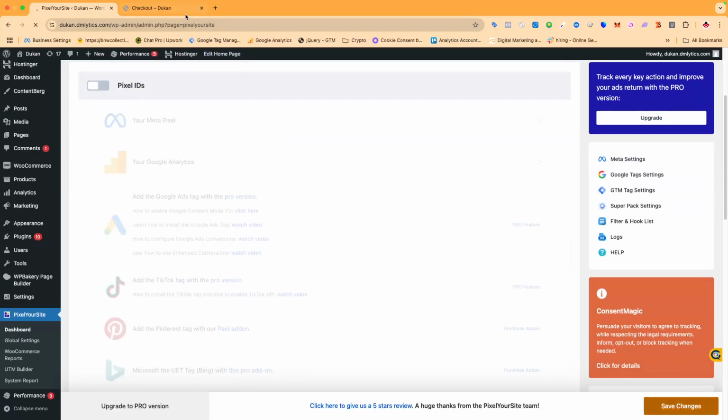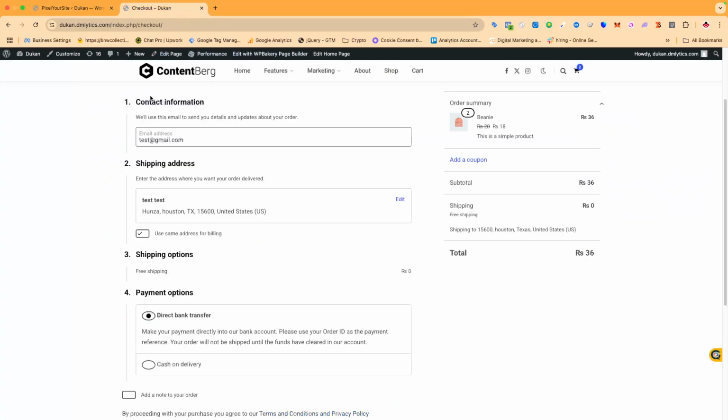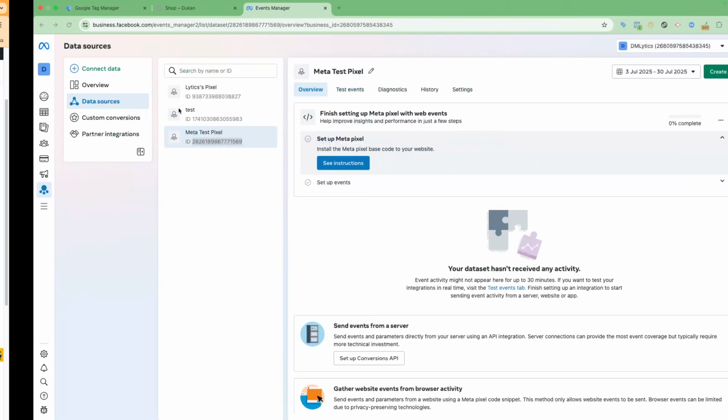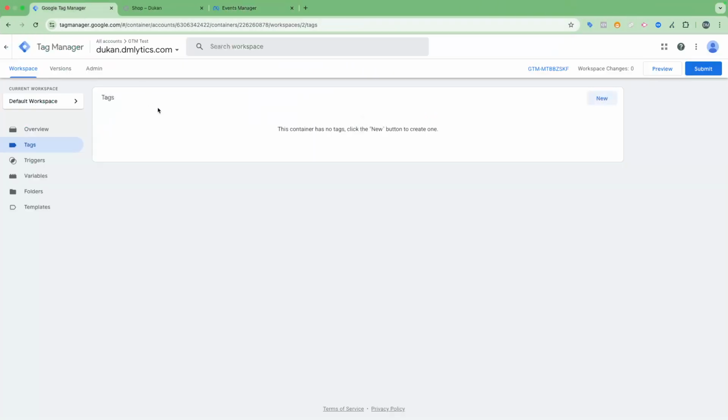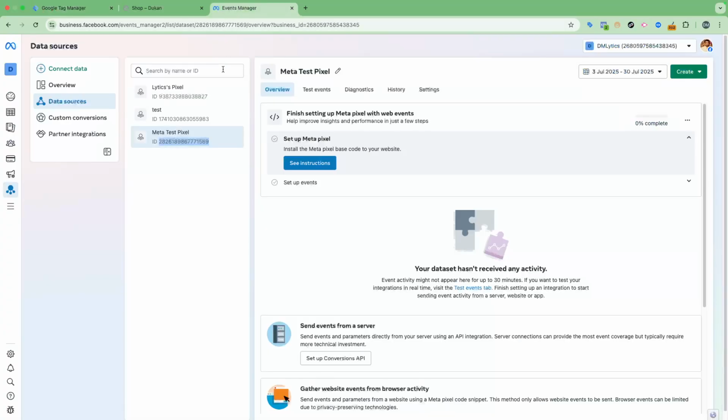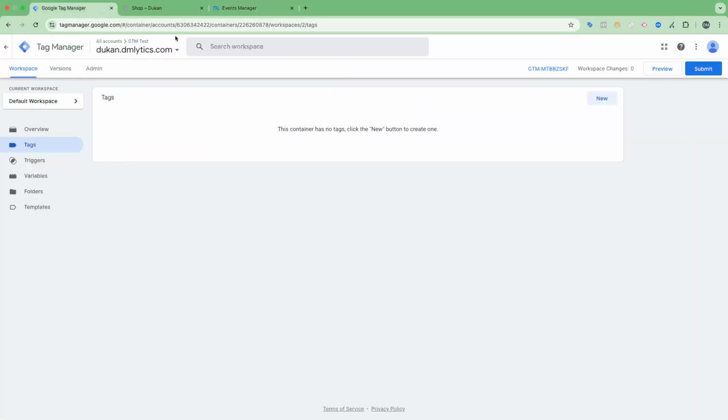So I will close this, and let's go to the third option. The third option we have is installing the pixel through Google Tag Manager. Let's say you don't have a WordPress website, you have a custom built website or a different website, and you don't have the developer skills to install the tracking codes on the website. So what you do is you do the installation via Google Tag Manager.